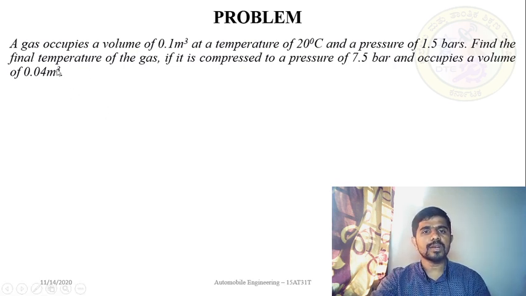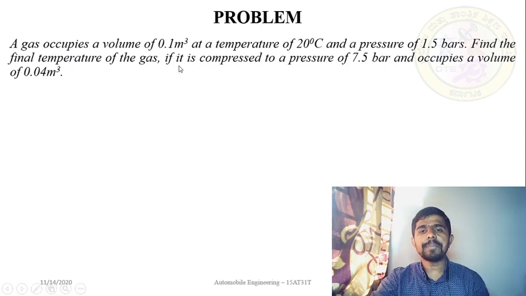I'll read the problem once again to understand it. A gas initially occupies a volume of 0.1 meter cube. What is the data here? It is V1. At the initial temperature, T1 is equal to 20 degrees centigrade, and a pressure of 1.5 bar, P1 is equal to 1.5 bar. Find the final temperature of the gas. What should you calculate? T2 is equal to how much? Final temperature means state 2. T2 is equal to how much?